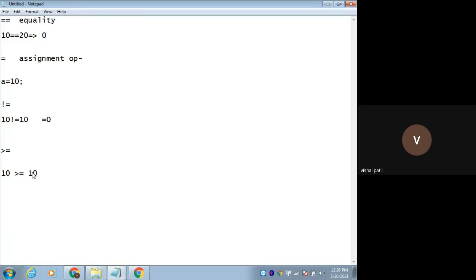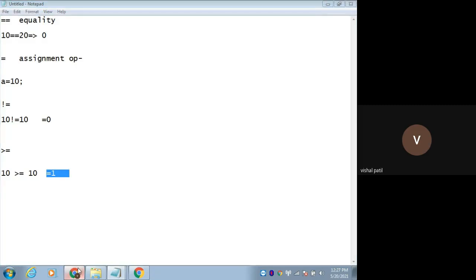What will be the output? Is it greater? No. Is it equal? Yes, it is. Because even though this 10 is not greater than 10, it is equal. So the output will be 1.